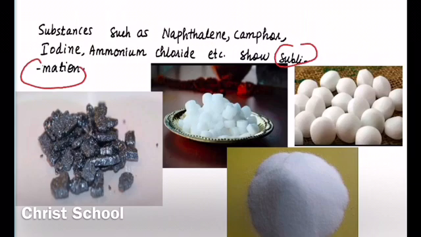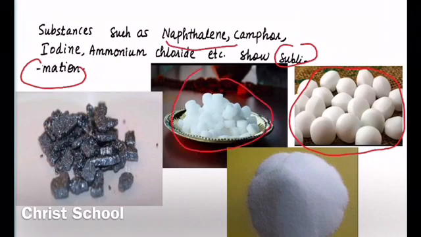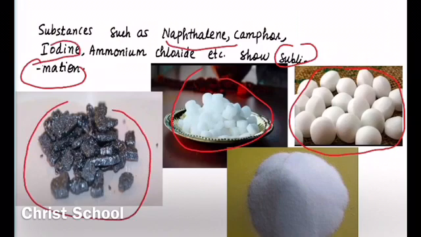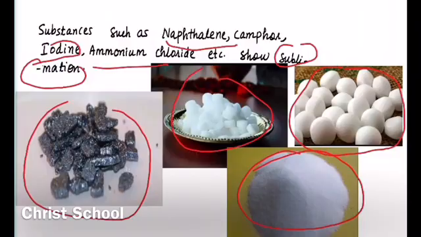So we have the example naphthalene. This is naphthalene. It's a white colored solid which, when we heat it, converts into gas. Similarly, camphor also undergoes sublimation. Then iodine, this is iodine. Next one, ammonium chloride. So all these are the solids or substances which undergo sublimation. It means that they directly convert into the form of gas without converting into the liquid state.